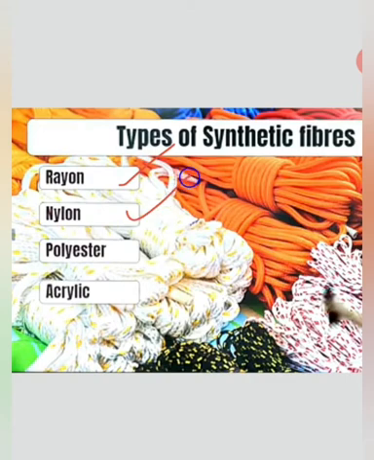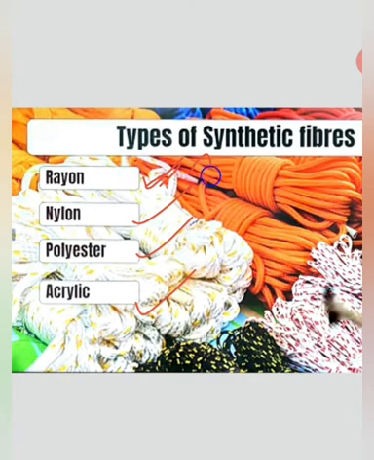Rayon, nylon, polyester, acrylic. One by one we will go through that. These are also called textiles. So these threads, pictures you can see, these all are actually fibers, but they have different characteristics. On the basis of their characteristics only, they have been categorized into 4 basic types, such as rayon, nylon, polyester, acrylic.